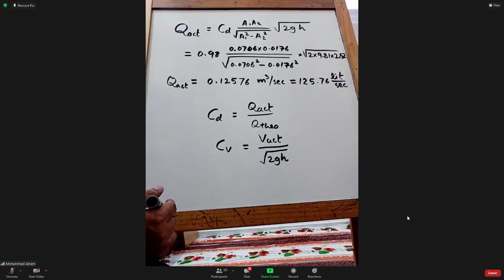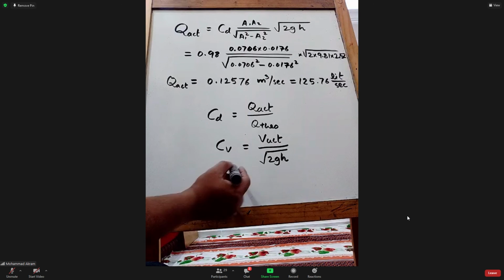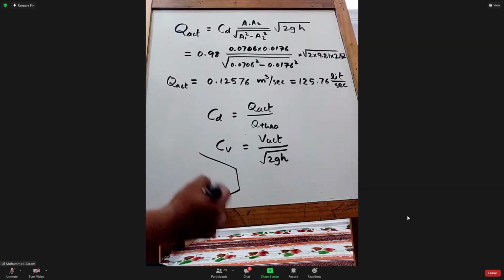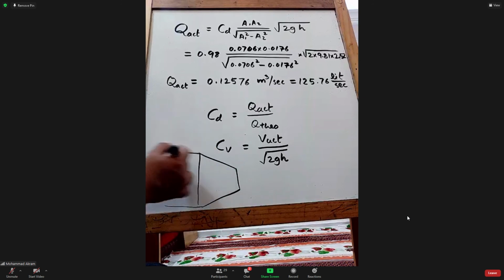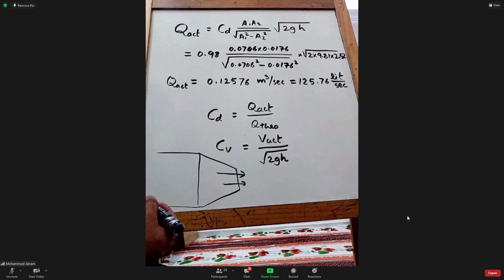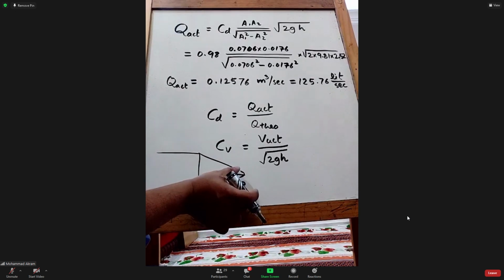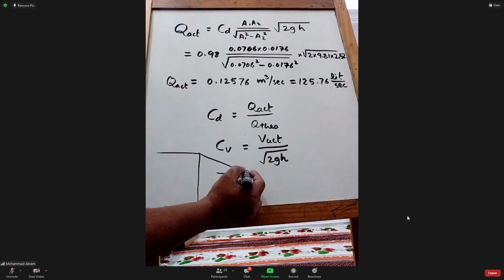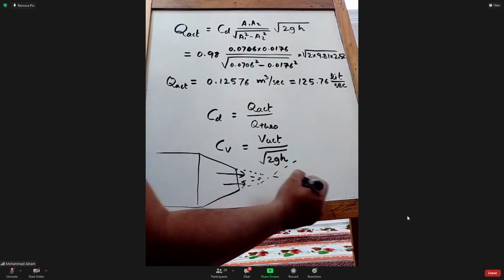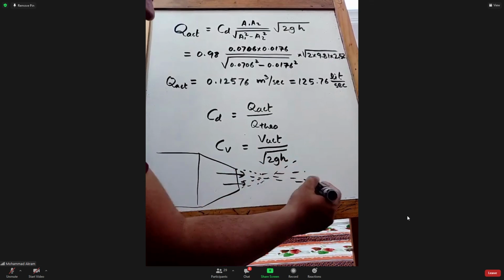One last thing I will show. Whenever you have a pipe, for example, some kind of pipe like this, and some liquid is coming out of it. There is a phenomenon that if this diameter is a fixed value, the fluid will go to a small area, then you have the larger area.